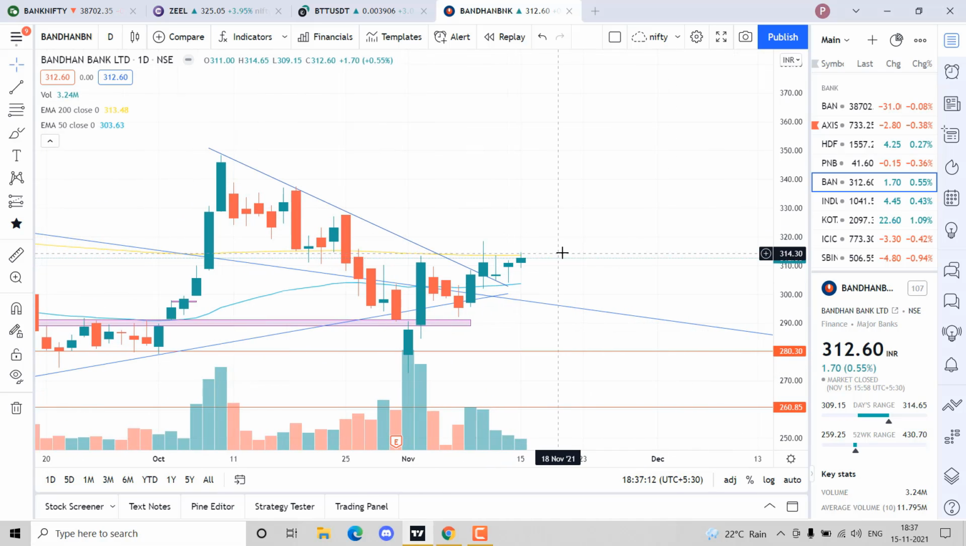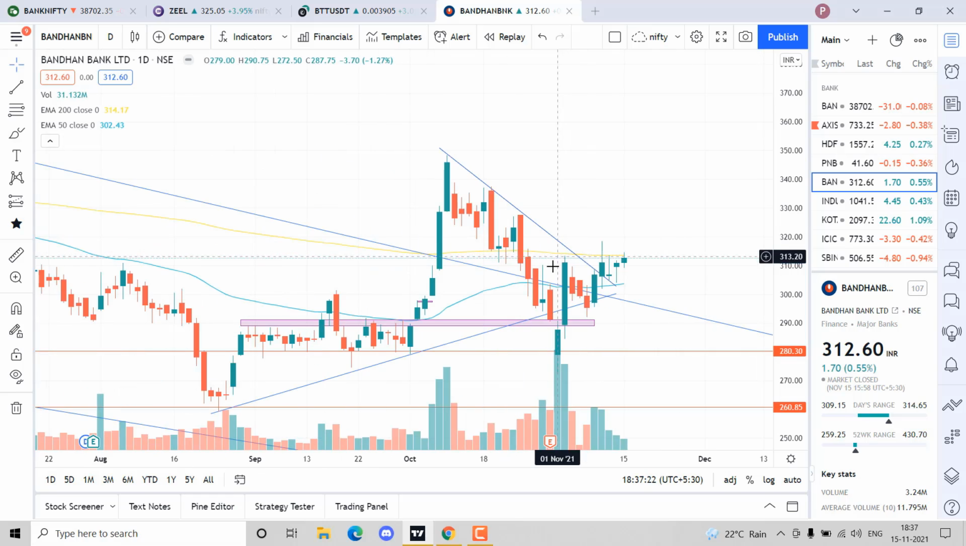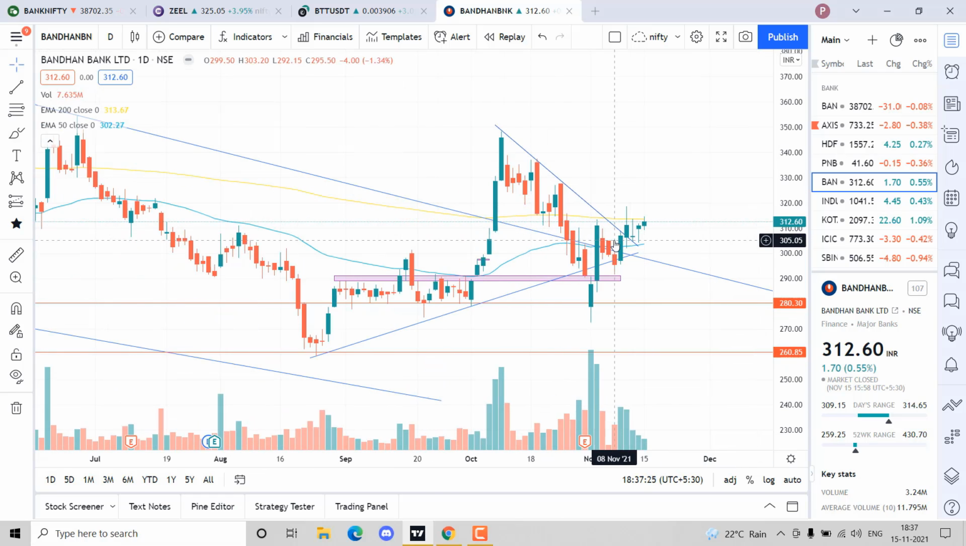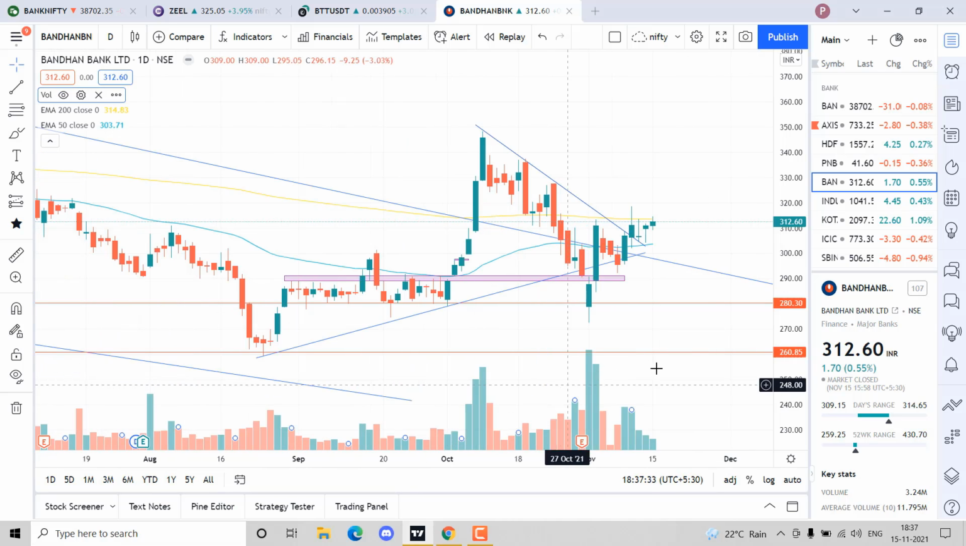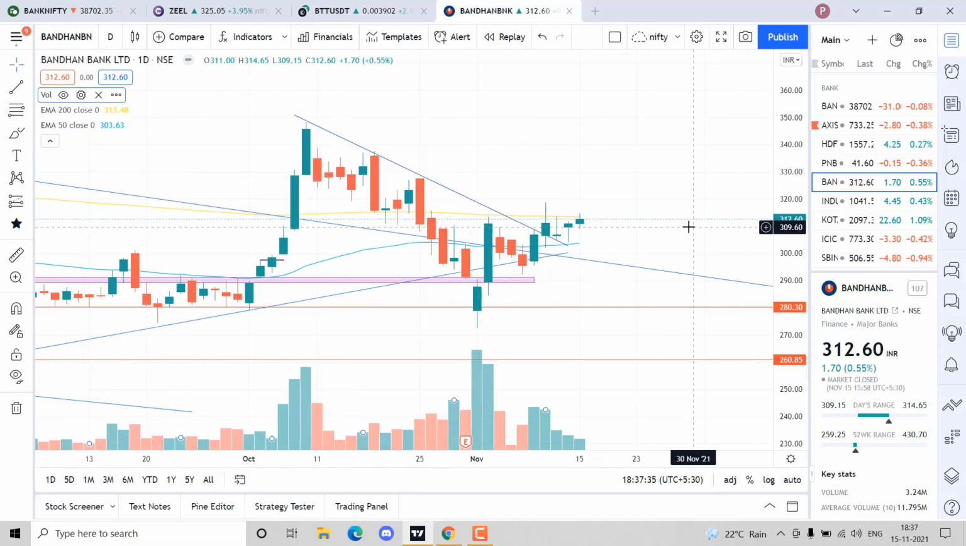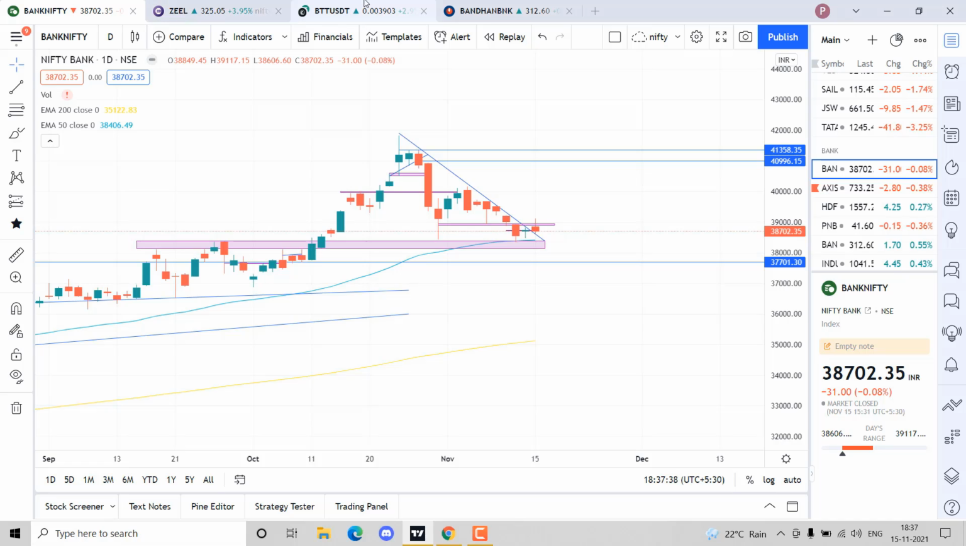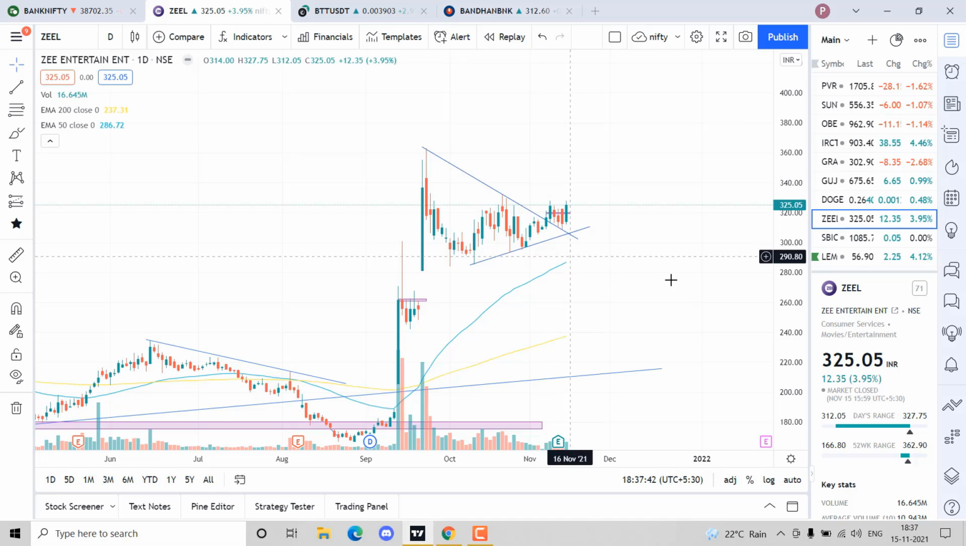And resistance, in layman's terms, is the ceiling of a house. For example, if you throw a ball up, it won't go through the ceiling. It will hit the ceiling and come back. That's how price works. Just think of price in terms of a ball. It comes back to support, hits it and goes up. It hits the resistance, that is the ceiling, and comes down. So let me explain a few supports and resistances right now.